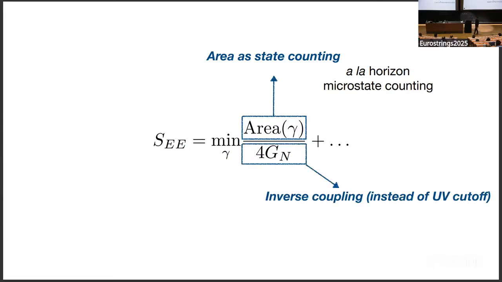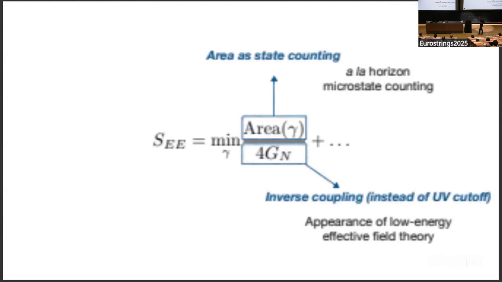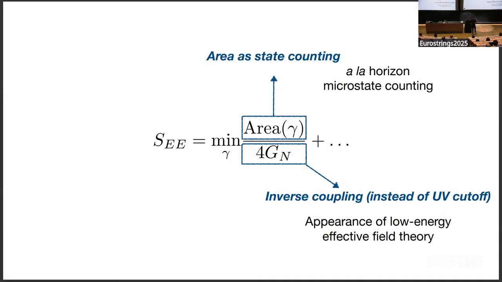I would also like to have an understanding of the appearance of this inverse coupling as opposed to, say, a UV cutoff that we are often seeing in entanglement entropies in quantum field theory. And of course, this stems from the fact that we're really counting a finite number of degrees of freedom in this entropy, but it's reorganized in a way that tells us something about the bulk effective field theory. Somehow all these degrees of freedom are organized into some bulk effective field theory, and that's why it appears as a coupling.